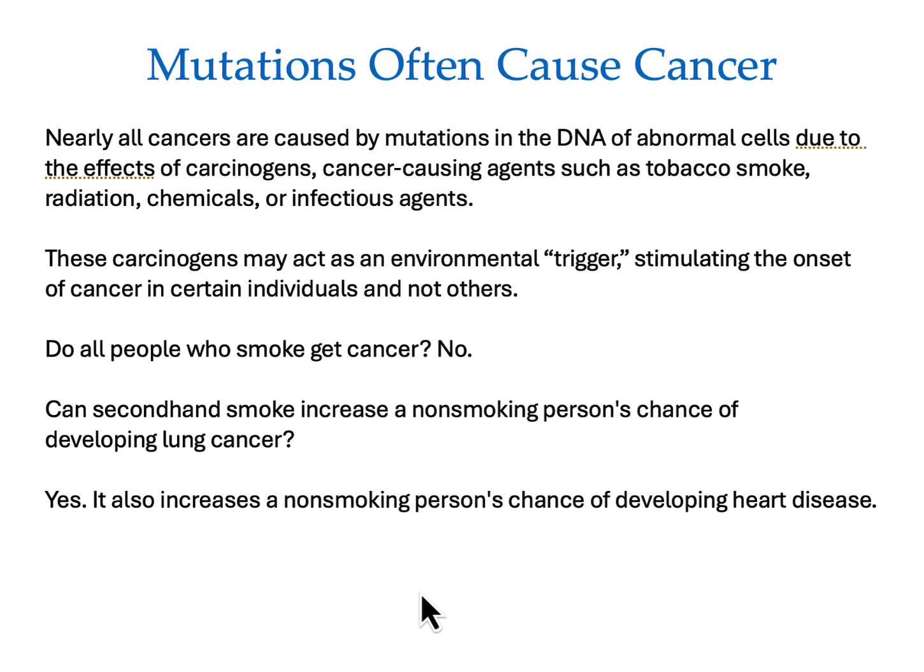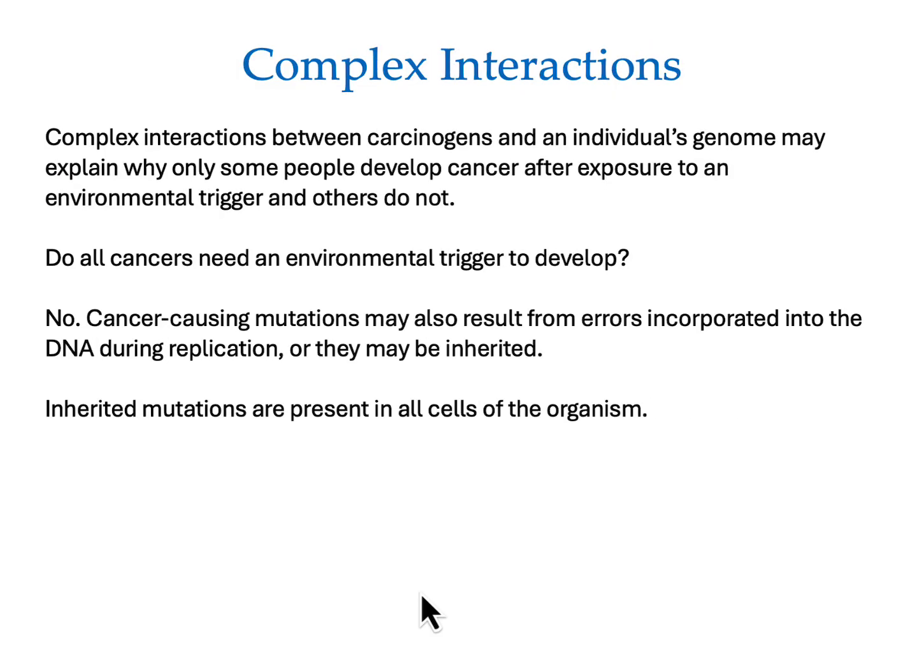The immune system plays a role also in targeting cells that are abnormal and getting rid of them. Complex interactions between carcinogens and an individual's genome may explain why only some people develop cancer after exposure to an environmental trigger and others do not.